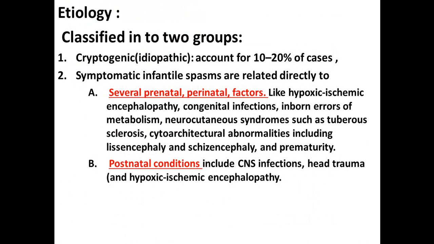The etiology of infantile spasm: maybe there are two groups. Maybe cryptogenic, or we call it idiopathic. It accounts for 10 to 20%. It has a good prognosis.